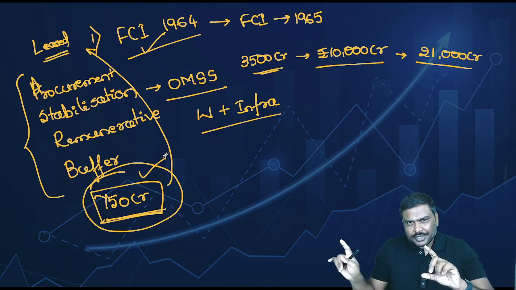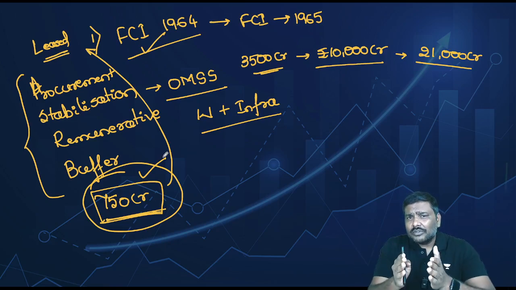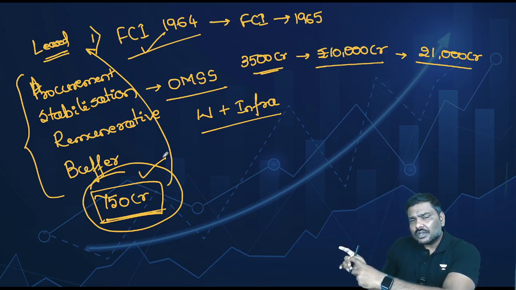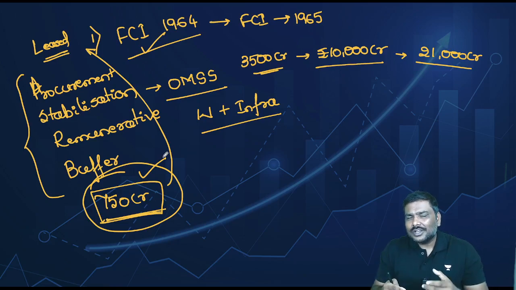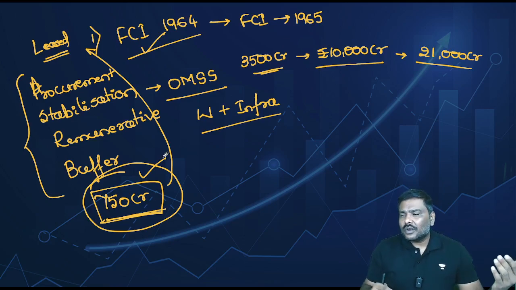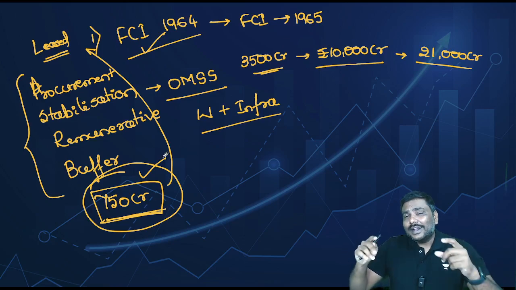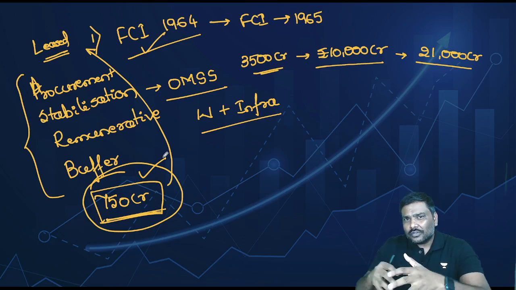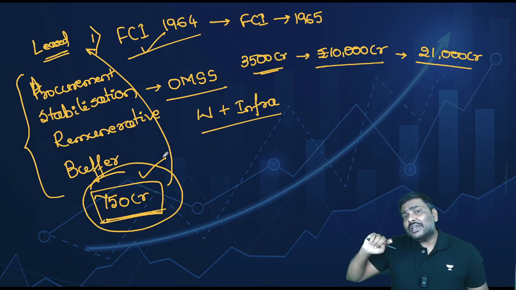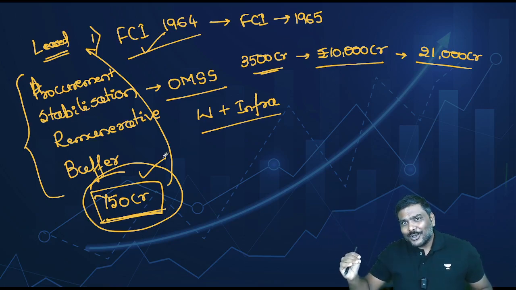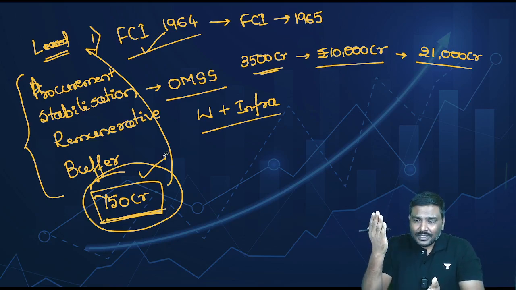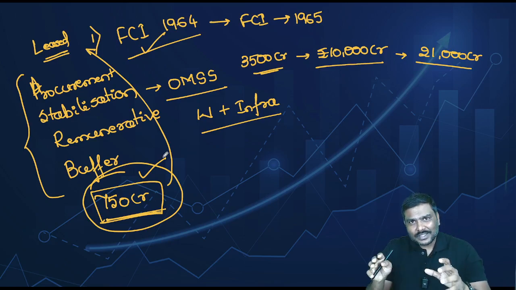All of you able to connect the dots? The connection is very simple. The government will give money. FCI will use the money to develop infrastructure. And when they develop infrastructure, the requirement for rented or leased warehousing will come down. Until now, FCI used to take care of all of these expenses by borrowing, by taking loans from the market. Now the requirement of the loans will come down. So the burden of expenditure in the form of interest and rental expenses will come down.